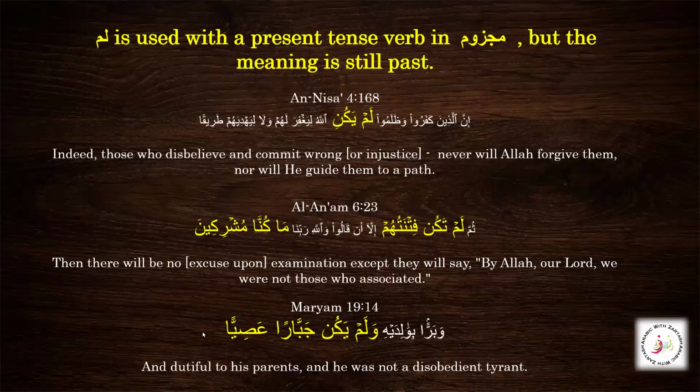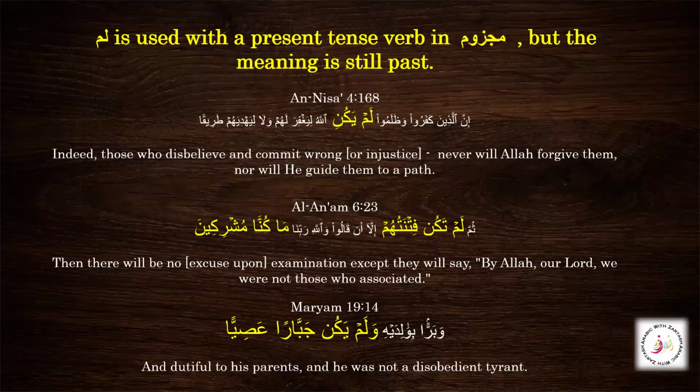So we have this khabar jabaran, and we have khabar awwal and khabar sani, and that is khabar bil fatha. You can say this is mansub bil fatha, jabaran, and asiya, disobedient tyrant. So we have walam yakun jabaran asiya. So this whole jumla is jumla ismiya, walam yakun jabaran asiya.